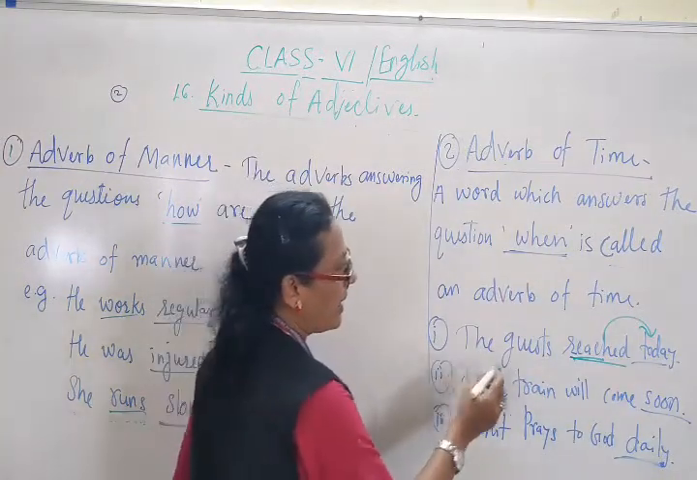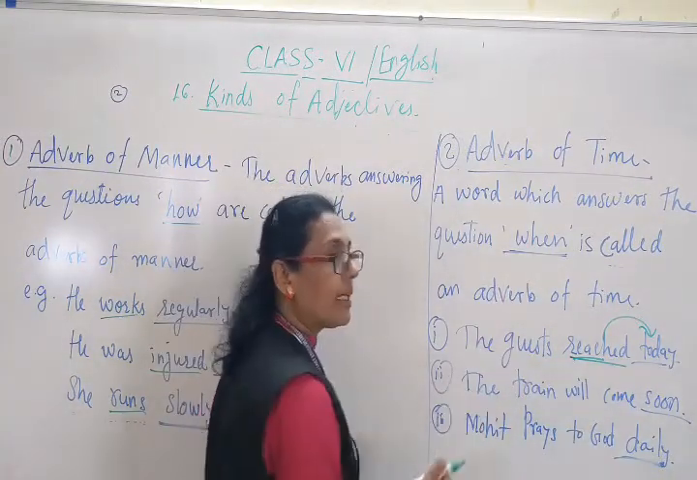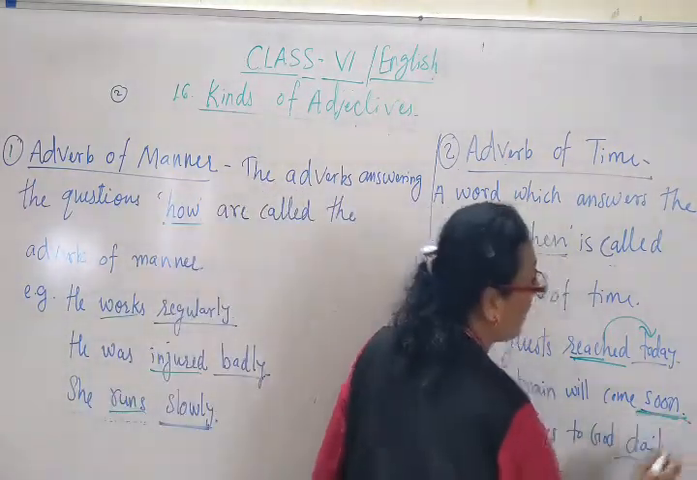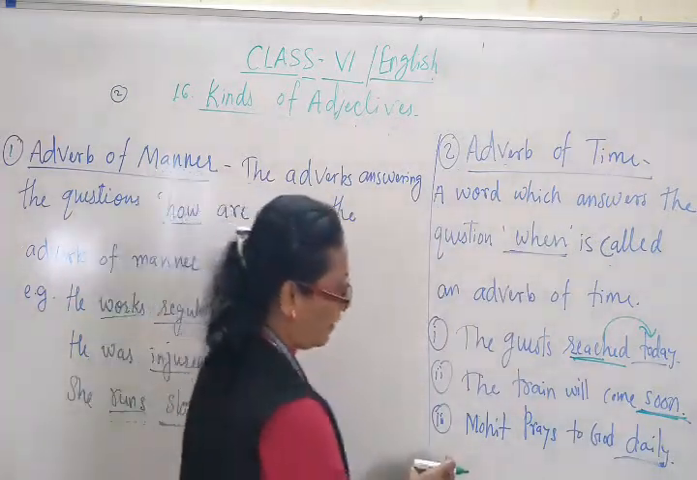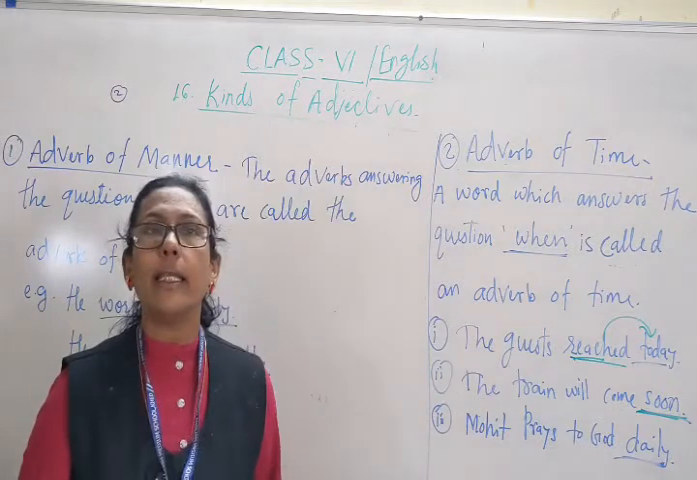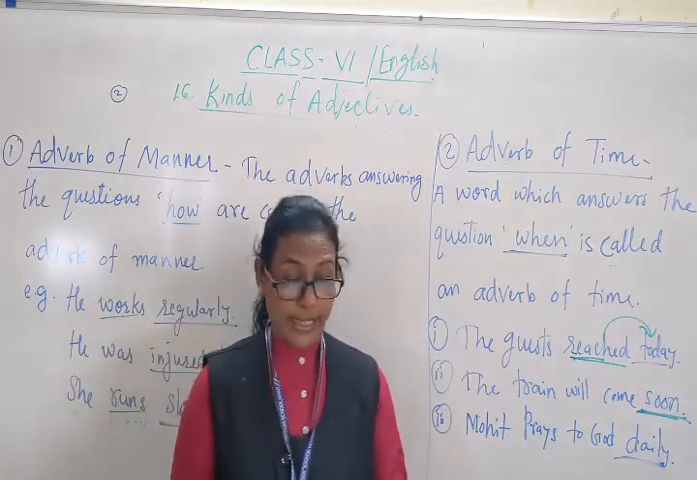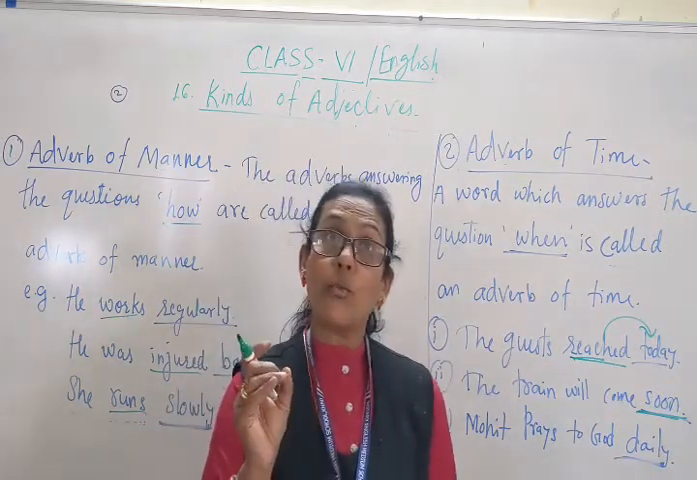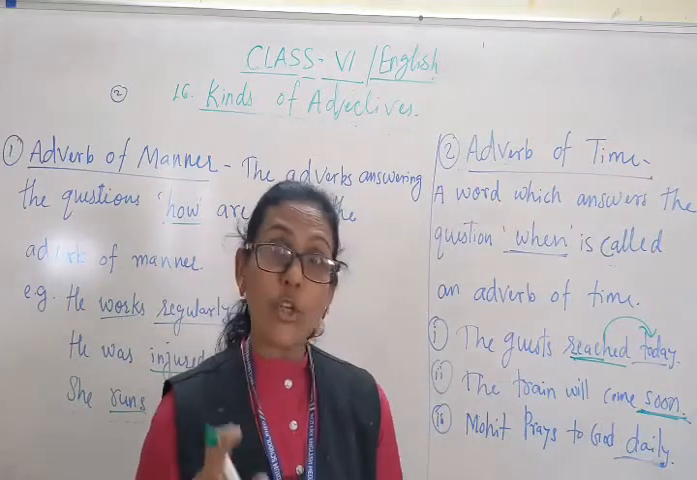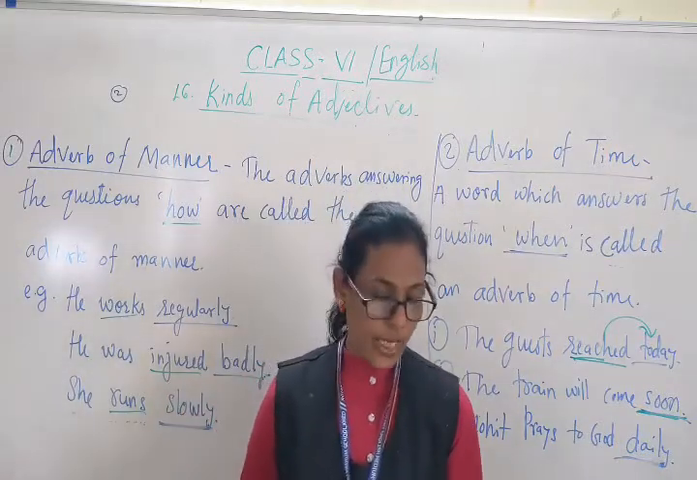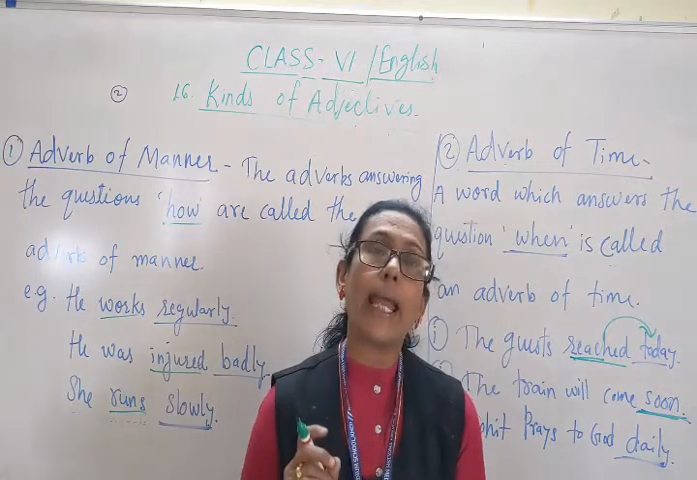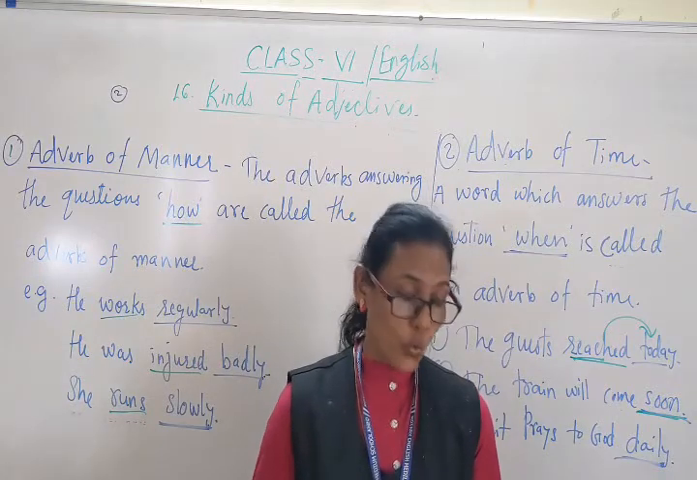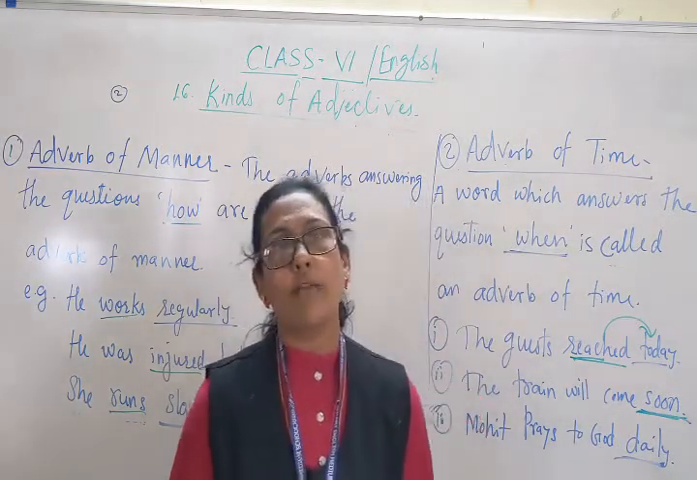When? The guest reached today. Next, the train will come soon. When will the train come? Soon. This is soon, an adverb of time. The more he prays to God daily. When does he pray? Daily. In this way, the adverb of time answers the question when. A word that answers the question when is called an adverb of time, and it shows when an action is done. Daily, today, soon, a week: these are adverbs of time.